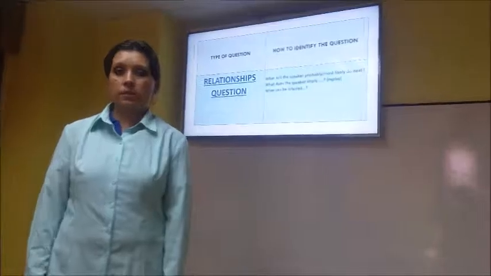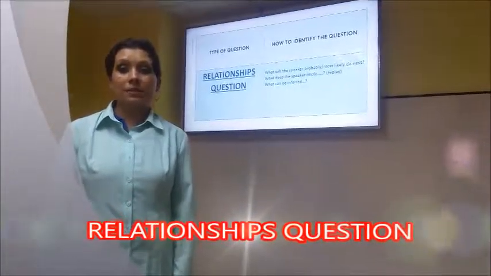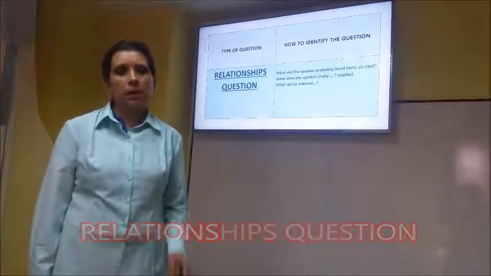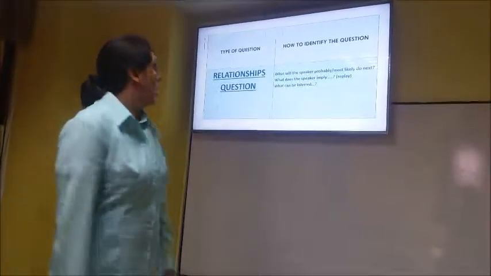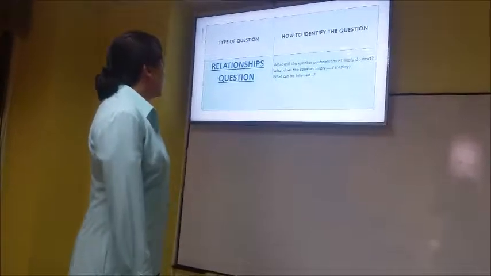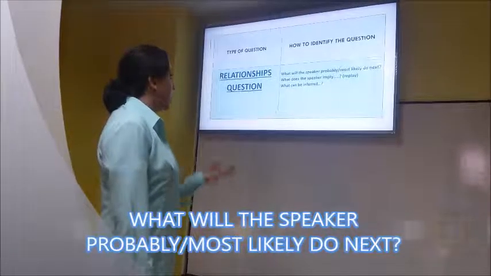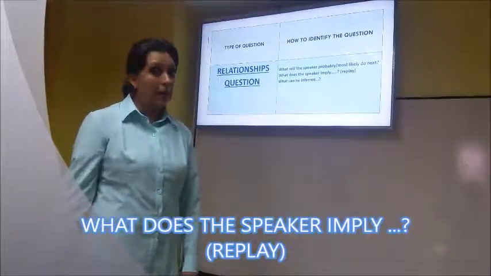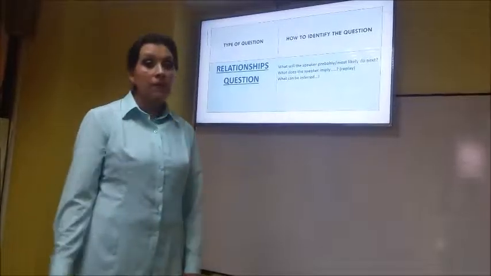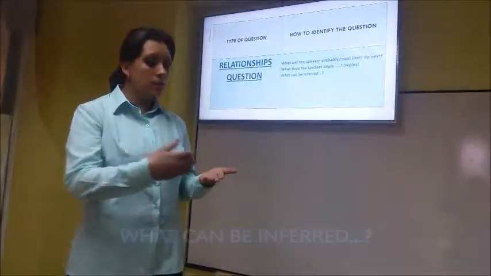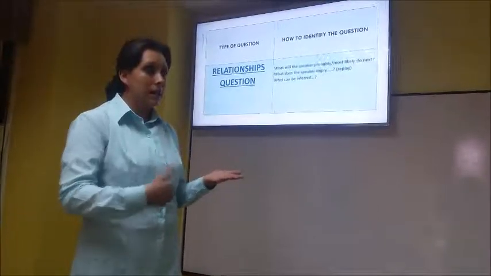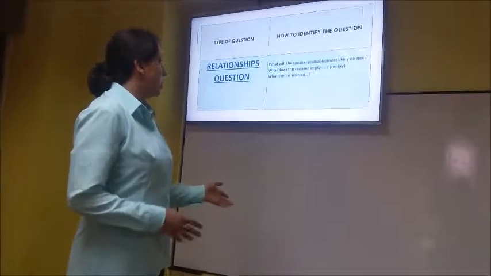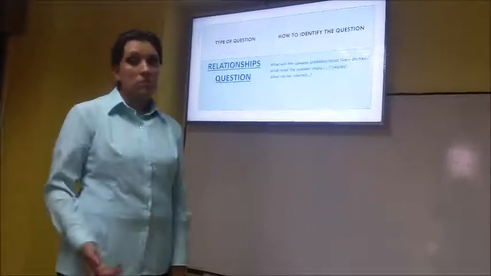Key points for questions about relationship. Questions that ask about inference and conclusion are less common. There will usually be 0 to 1 per passage. How to identify the question? What will the speaker probably do, or what will the speaker most likely do next? What does the speaker imply? Replay. What can be inferred? So it's the same: when you see some kind of this question in the test, you can easily identify that it is a relationship question.